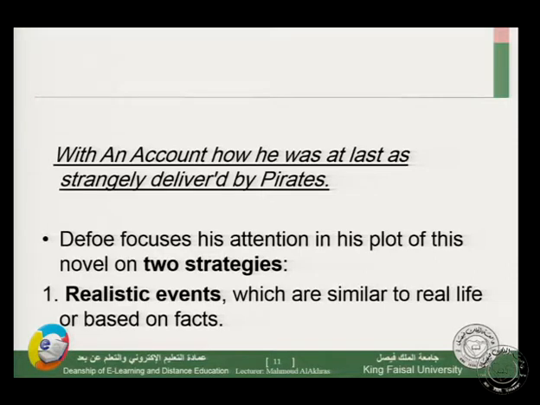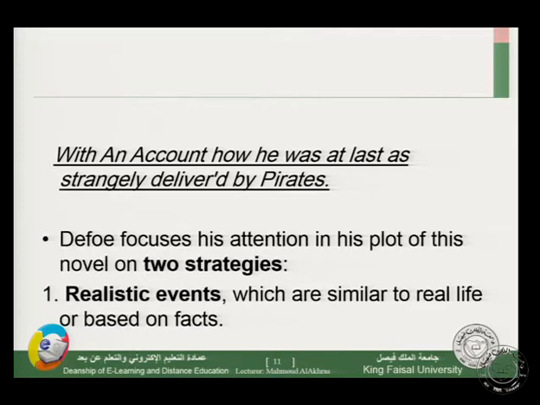Defoe focuses his attention in his plot of this novel on two strategies. We can sense two strategies in this novel. We have the first one, realistic events, which are similar to real life or based on facts.